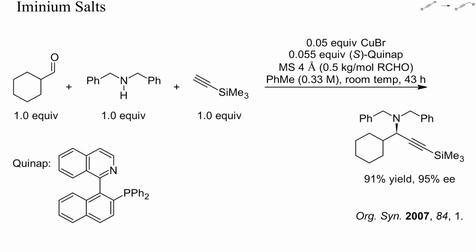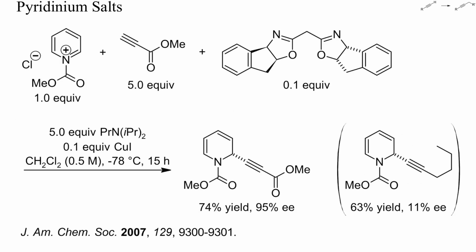In this example, the iminium salt was formed from dibenzylamine and an aldehyde. With just 5% of catalyst, an enantiomerically enriched amine was obtained in high yield. Also, pyridinium salts can be used to alkylate alkynes enantioselectively. In this instance, high enantioselectivities could only be achieved with acceptor-substituted alkynes, but not with simple aliphatic alkynes.